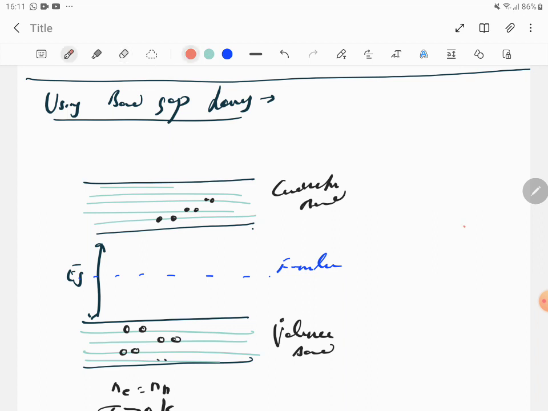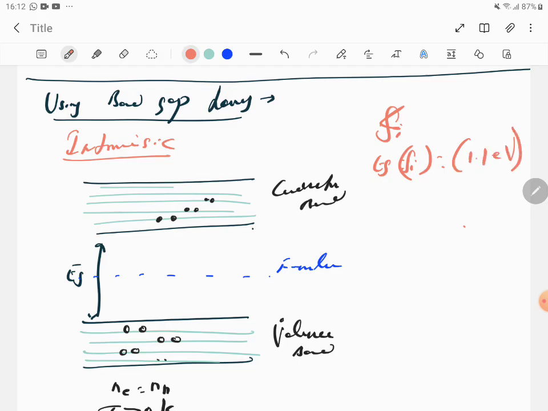What I've drawn here is intrinsic because I've put Ne is equal to NH, which means I've drawn intrinsic. Intrinsic means it's pure silicon or pure germanium. And this energy gap for silicon, always they'll ask you the energy gap for silicon and the energy gap for germanium. The energy gap for silicon is 1.1 electron volt. Always they'll ask you this question.